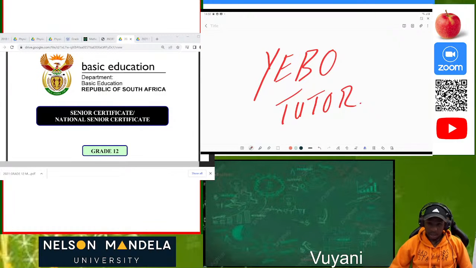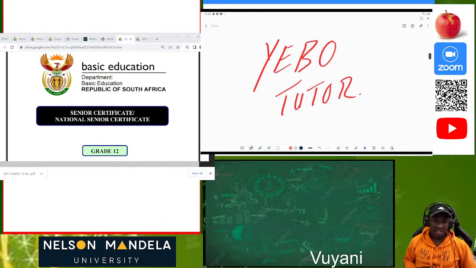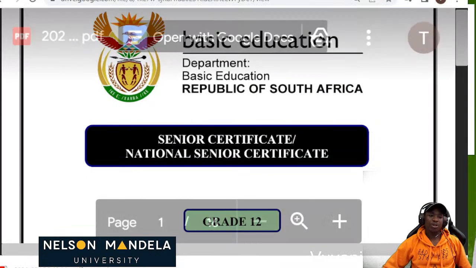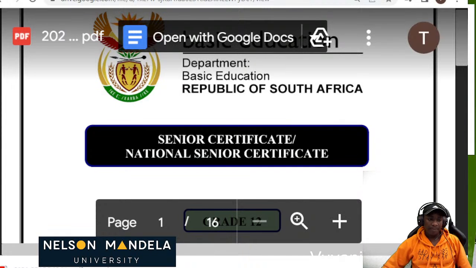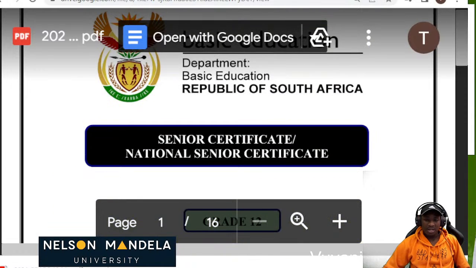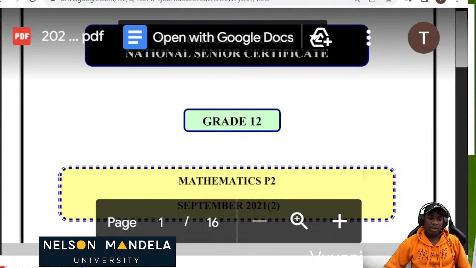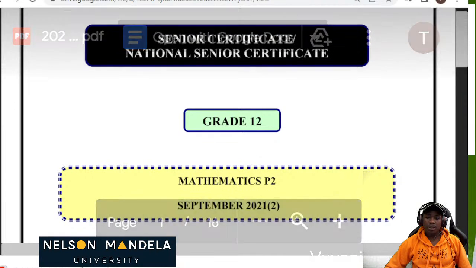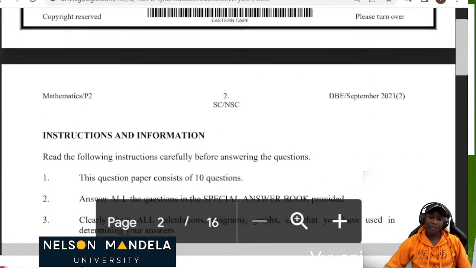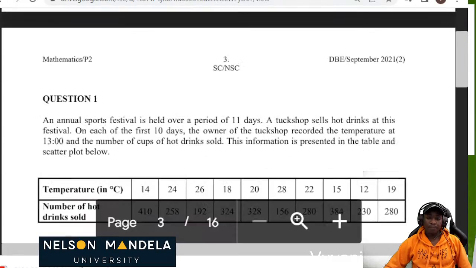Okay, great. Let's get down to the business of the day. We are going to be looking at the prelim 2021. So we're going to go to 2021 and we're going to go down as well. We are doing the 2021 National Senior Certificate trial exam, maths paper 2. As you can see, it's September 2021, and let's go down.